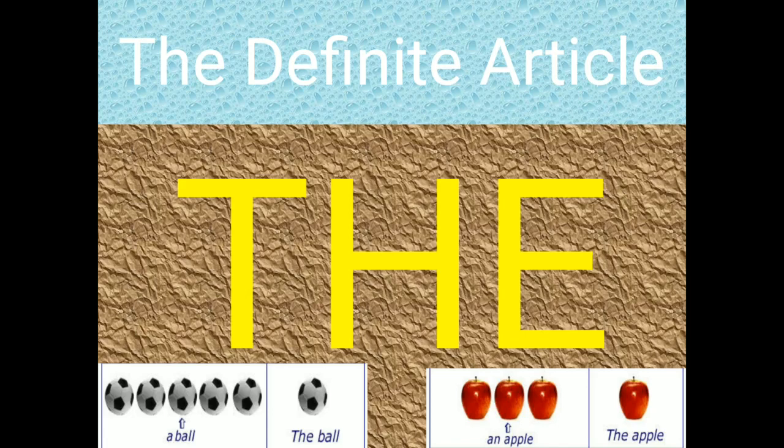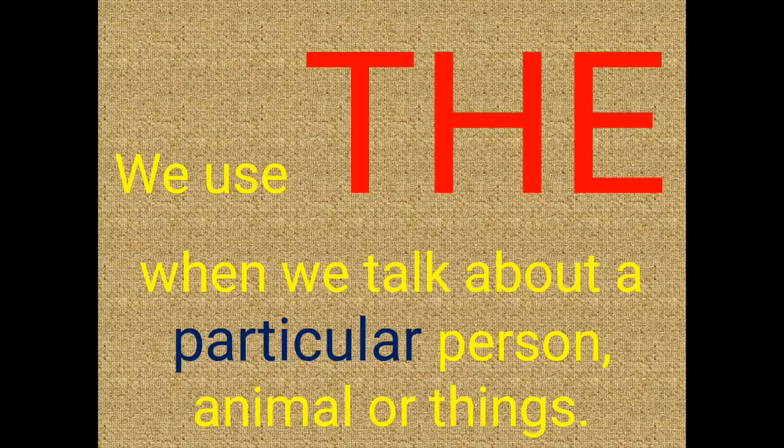Now we'll move on to the definite article the. The article the we use when we talk about a particular person, animal or thing. Yes children, we use the when we talk about a particular person or thing. We use the with both singular and plural nouns.